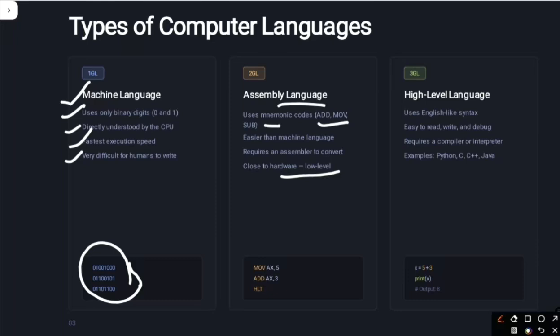In machine language we write 0 and 1, but in assembly language we give codes that add, move an element here and there, or subtract.